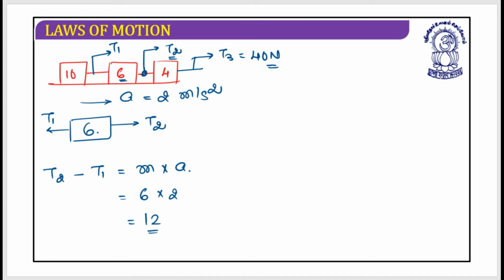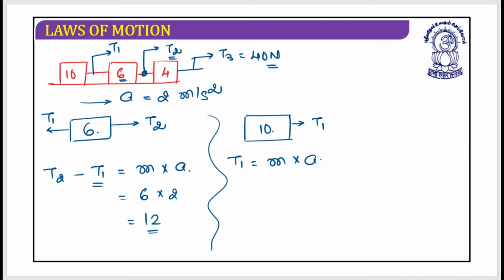But the problem is I don't have a value of T1. So I need to first find the value of T1. For T1, I need to make an FBD, a free body diagram, of the 10 kg block, and this is T1. So T1 is equal to mass into acceleration. This is 10 times 2, which is 20 Newton. I hope these things are clear.